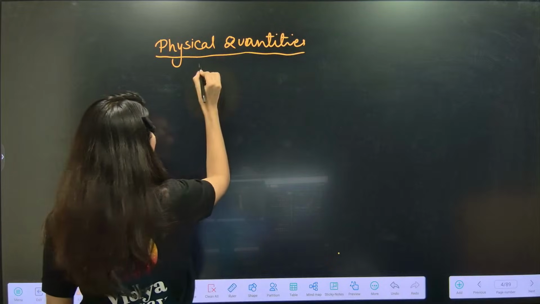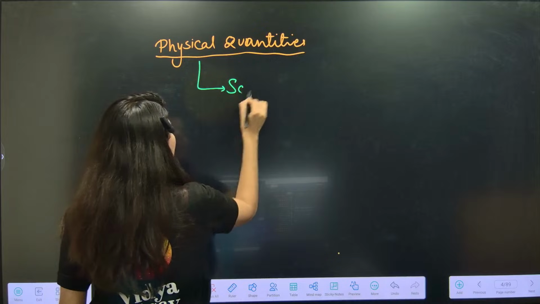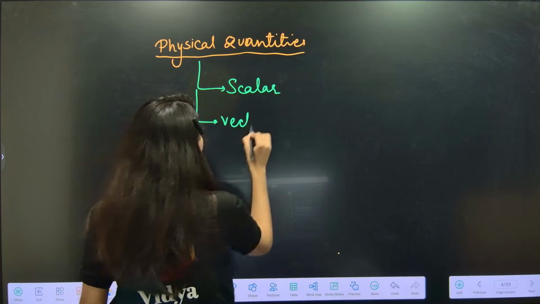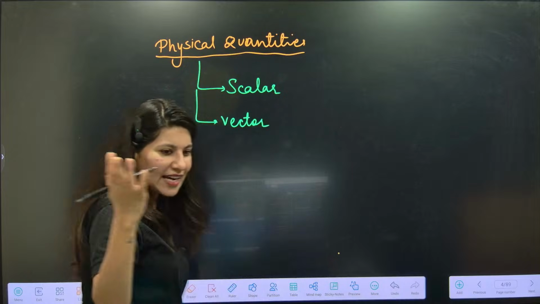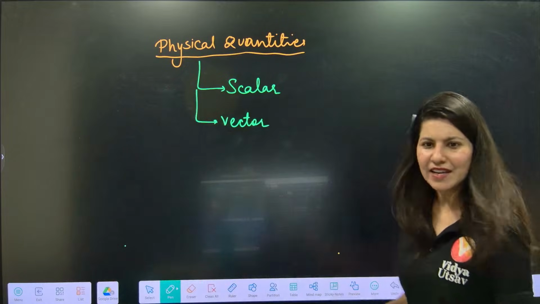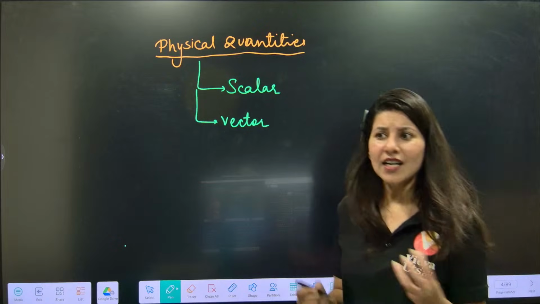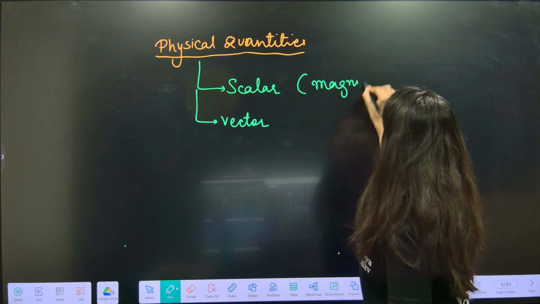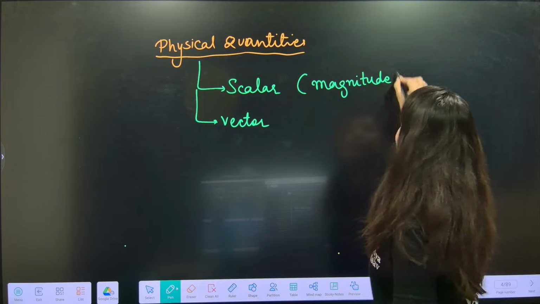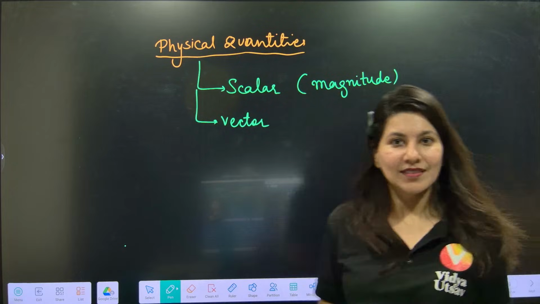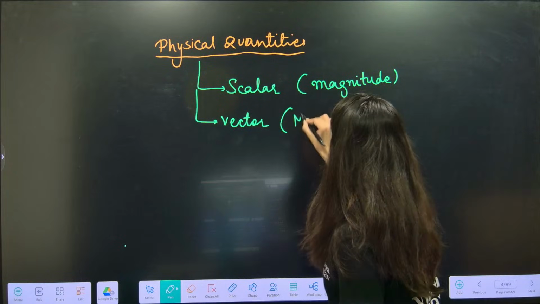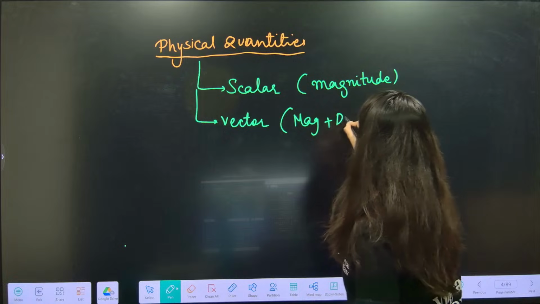One is scalar quantity, and another one is vector quantity. You all know the difference. A scalar quantity has only magnitude, just like 2 kg potato. And vector means magnitude as well as direction.